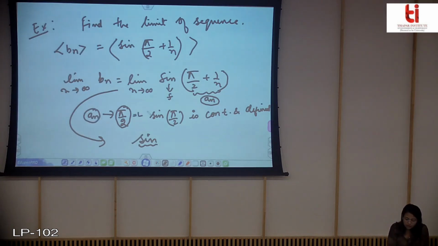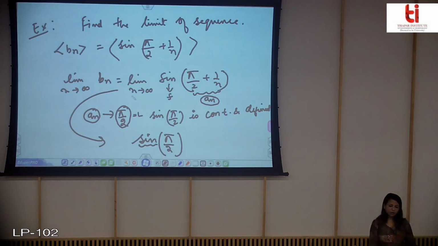So this will be pi by 2. So the limit for this sequence will be equal to sine of pi by 2, which will be equal to 1.